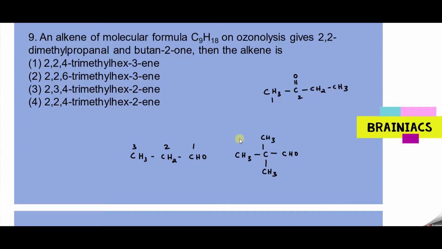Now listen here. On ozonolysis, we know we distribute oxygen across both sides. So always invert this compound near like this. Okay, I will do it like this usually.